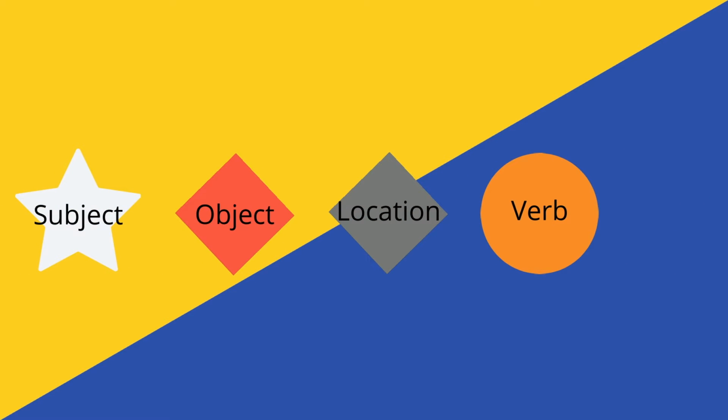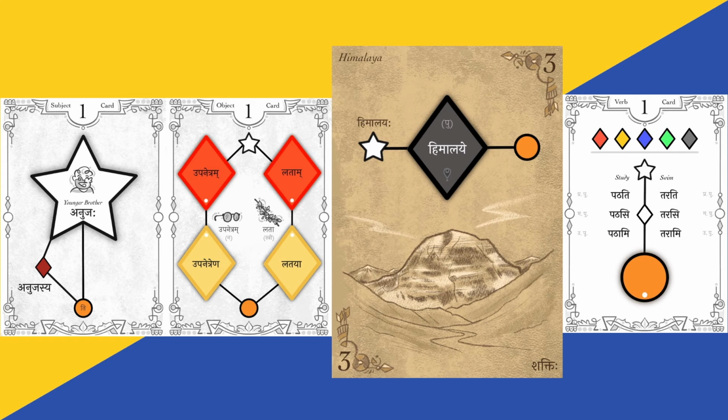Notice that we have added a grey diamond to the earlier combination of star, red diamond, and circle. To quickly recap, subject, object, verb now has location. The addition of this grey diamond refers to location. So, what does location signify? This card is inserted in the existing sentence to signify place or to signify time.